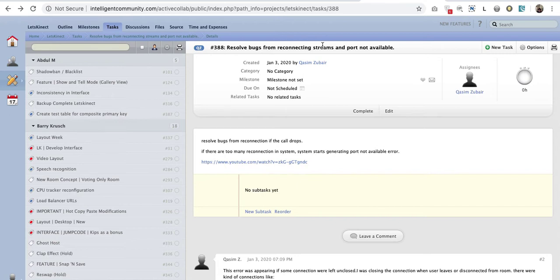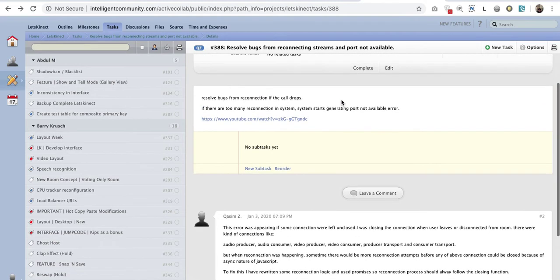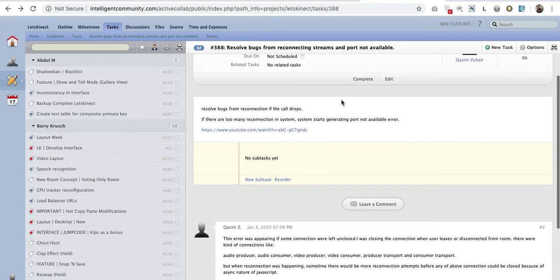What I was doing was making them loop through reconnection because of the development. So there were a lot of connection drops and reconnections. I saw this error where the ports were unavailable and streams would fail to connect after that. I have fixed that error by implementing promises and waiting for the connections to properly drop and properly connect again.